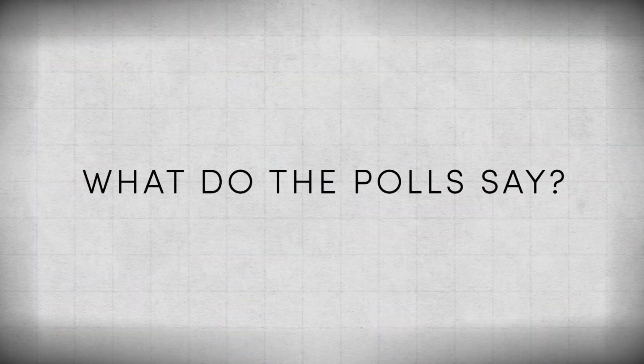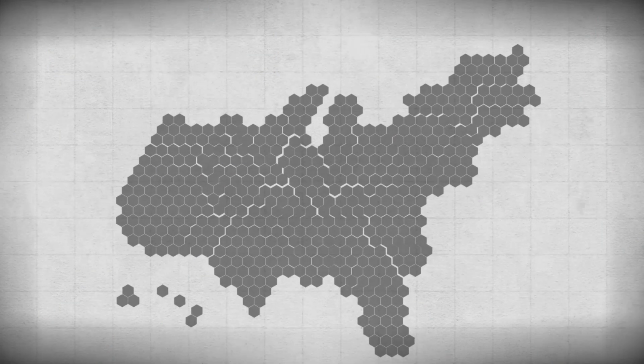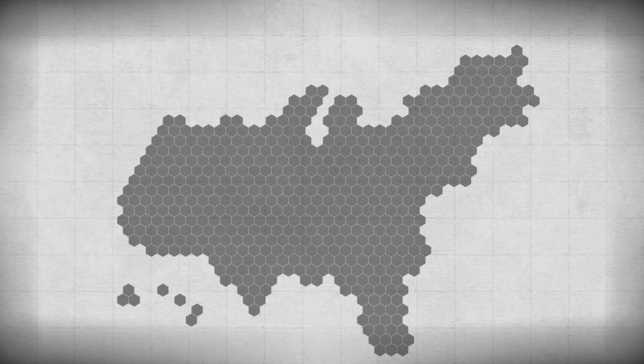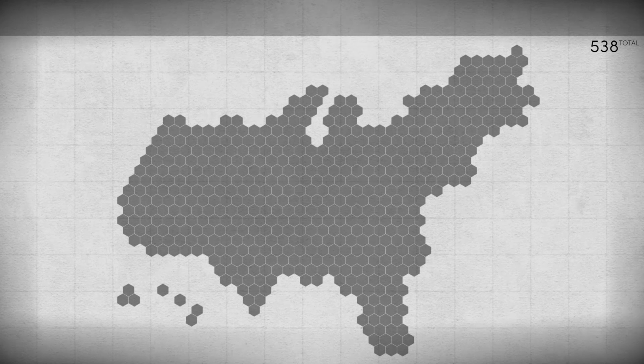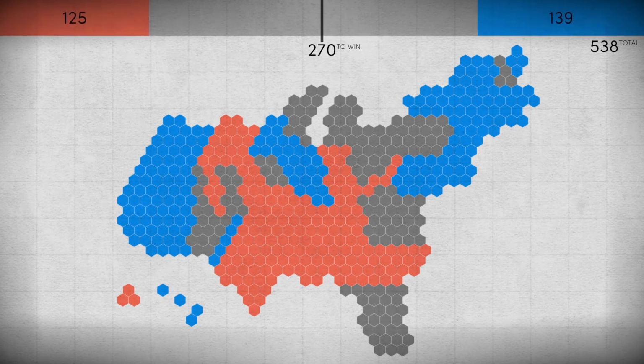So what do the polls say? Here's an electoral map courtesy of 538.com of all 50 states plus Washington, D.C. There are 538 electoral votes in total and a candidate needs 270 to win. These states are all but certain to vote Democrat, so they're not terribly important, and these states are equally likely to vote Republican. So each get put in the bin for their respective candidates, and already we can see that the Democratic nominee has a 21-point head start, but that neither candidate has won.